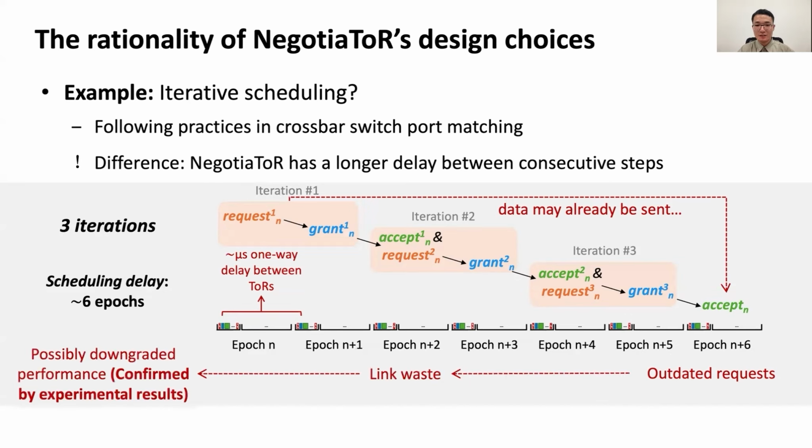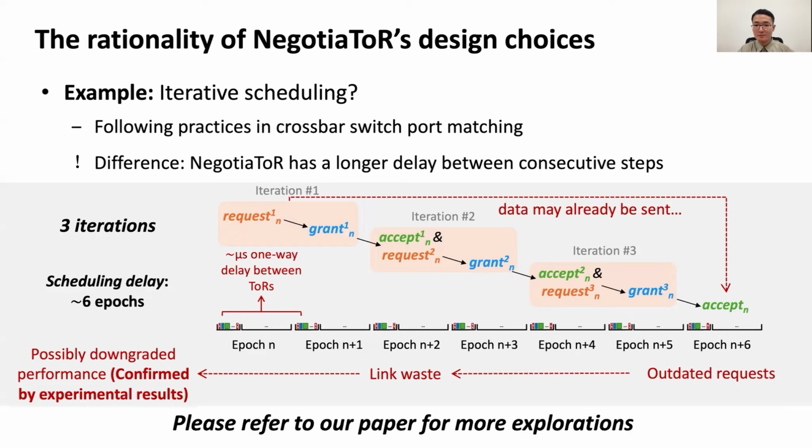If links are reconfigured following the results, it will cause link waste and thus possibly downgraded performance. This has been confirmed by our experimental results. We have also done other similar explorations, and NegotiaToR finally converged to its current form. Please read our paper for more explorations.